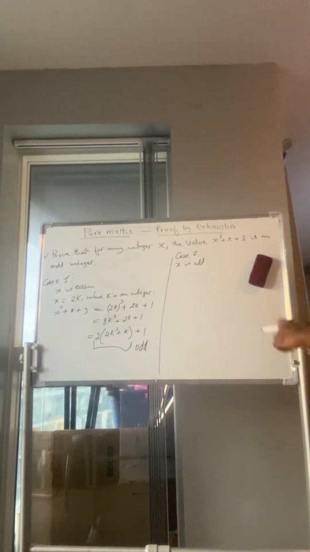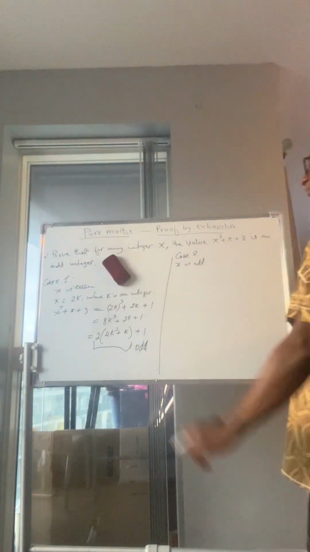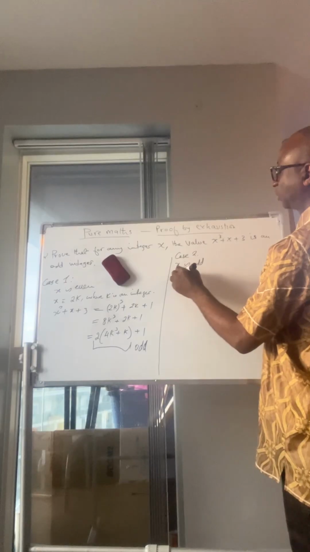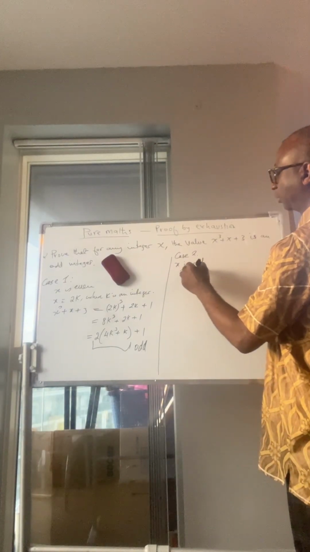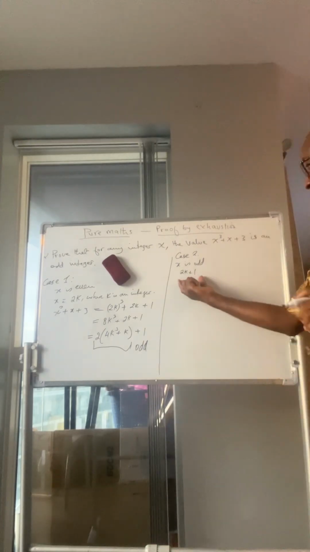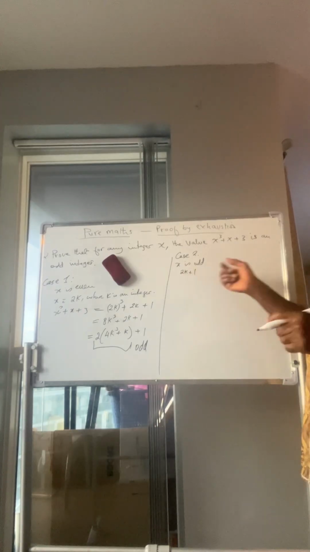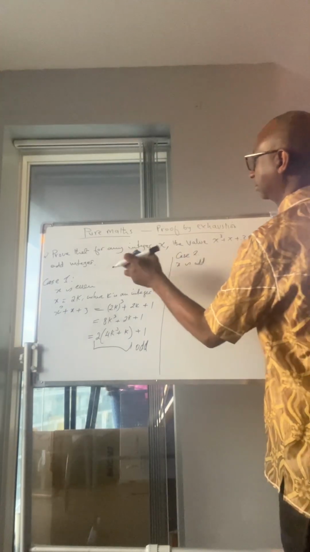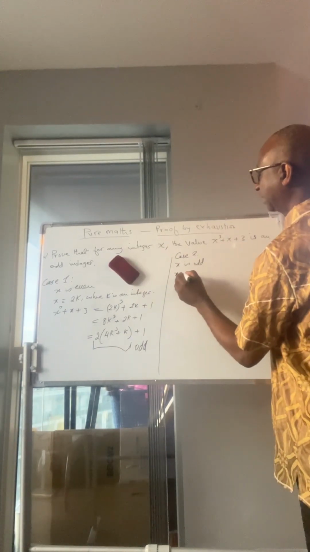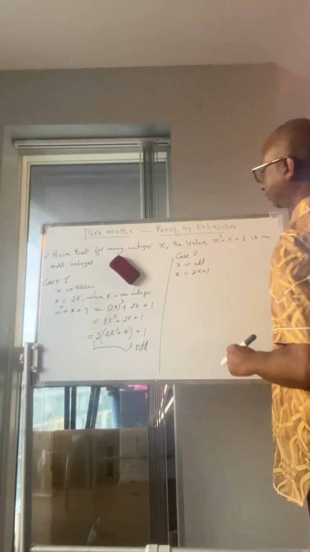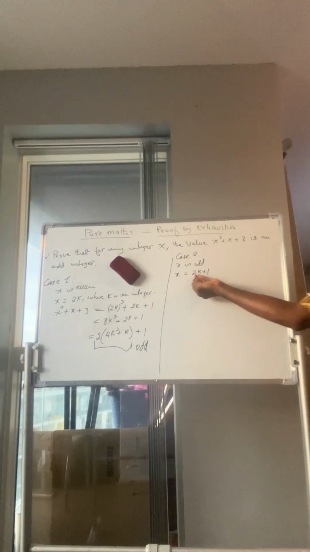If x is odd, how do you represent an odd number? If x is odd, it means you have 2k plus 1. That is odd. Let's say x is 2k plus 1, because 2k is even.